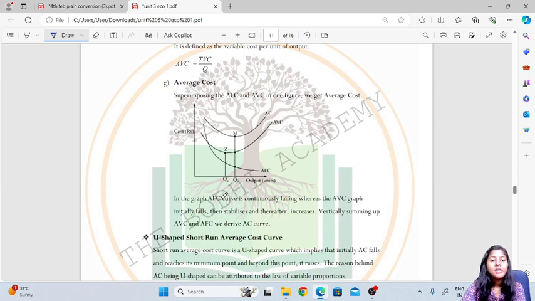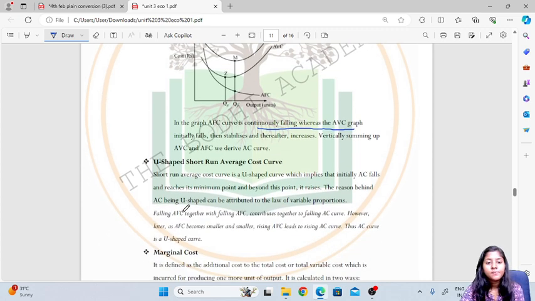Then if we want to show the diagram of average cost, how will we show it? In the graph, AFC, the average fixed cost curve, is continuously falling, whereas the AVC, the average variable cost curve, initially falls, then stabilizes and thereafter increases. So vertically summing up average variable cost and average fixed cost, we get the average cost curve.